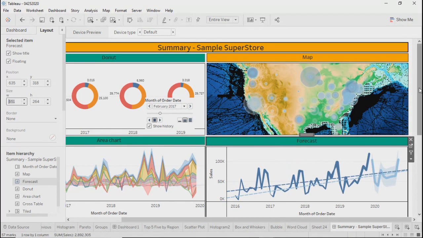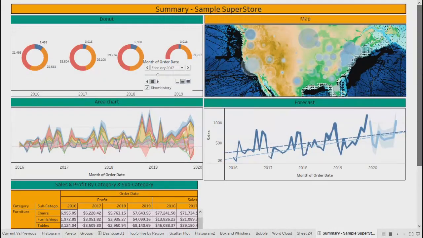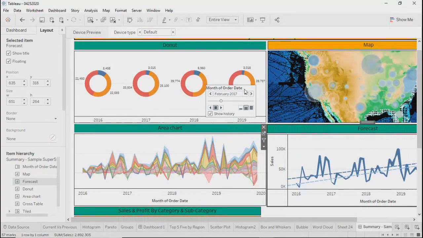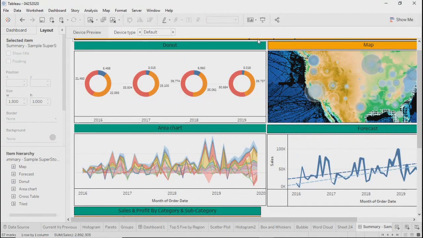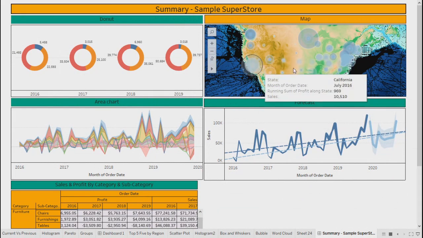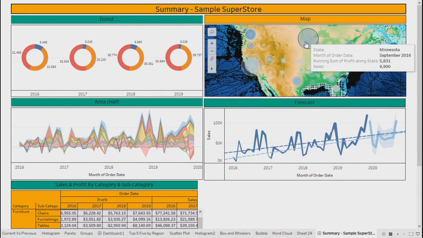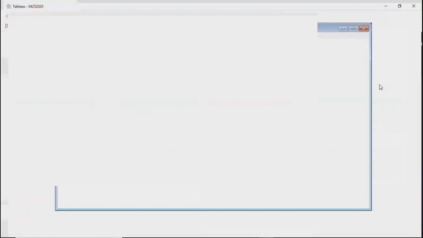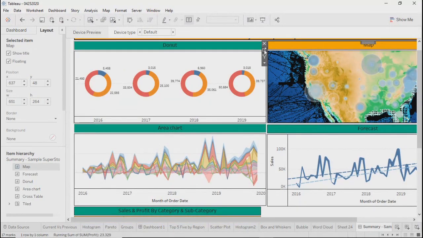Right, so now these things are aligned as of now. If you see these objects as of now, the first two objects talk about the very high level summary, how your donut is talking about the different categories, and this level talks about your country level information, geographical level information.